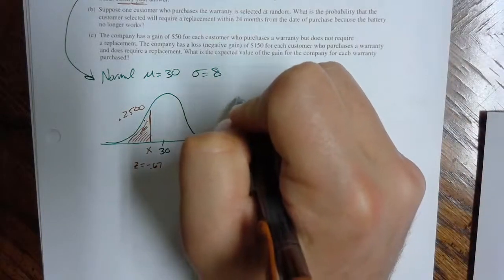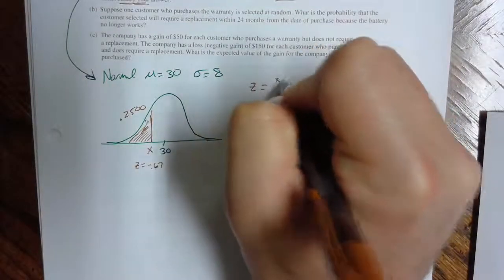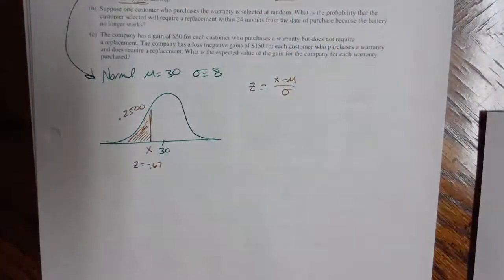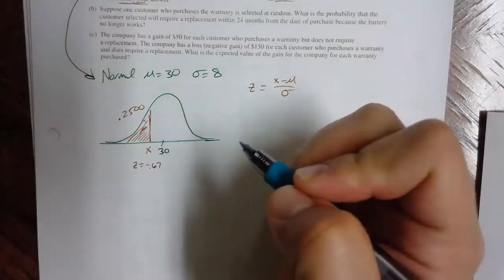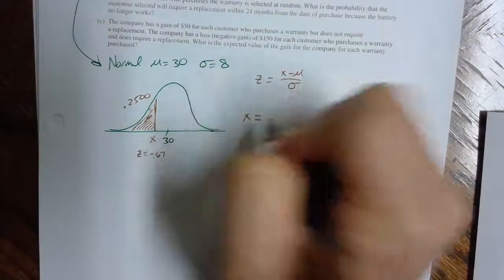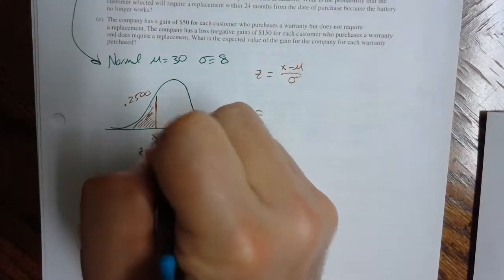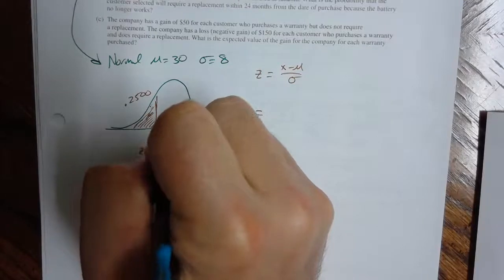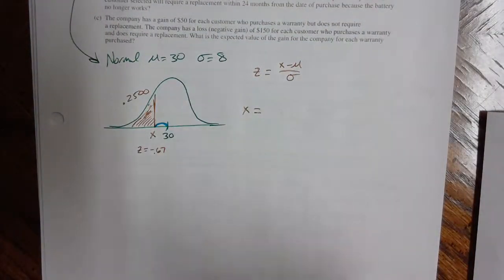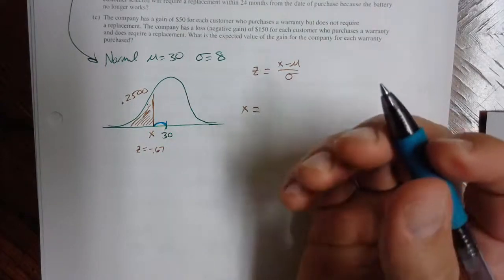In order to do that, we have a couple of choices. Some students like to just use the regular old Z-score equation, z equals x minus mu over sigma, and that works really well. I want to show another way to go about this. I like this method too, where just using the concept of a z-score, we can build this equation for x without using that z-score formula. The data point has a gap from the mean back to this number 30. That actually has a term: this distance from a data point, which was x, to the mean 30, is called a deviation.